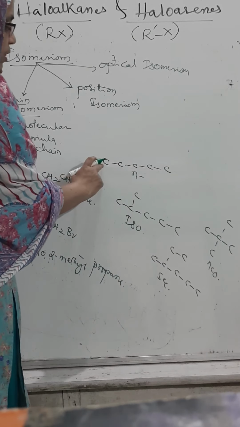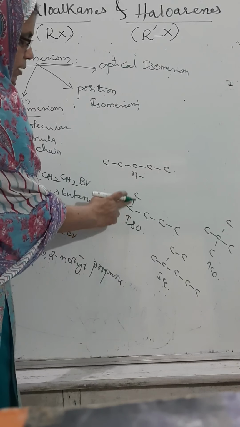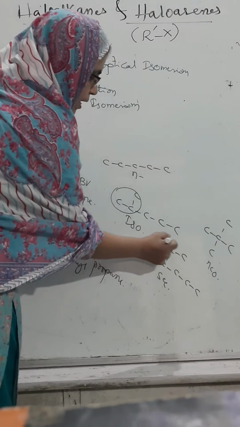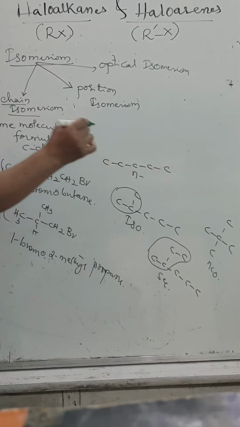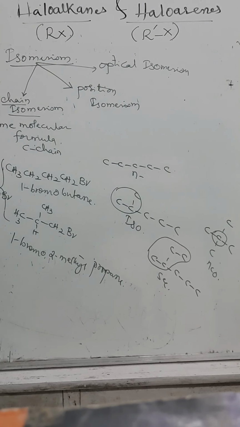So here, all the carbon atoms are arranged in an open chain, they are called normal. One of the carbon atoms is a branch, this is called iso. Two carbon atoms are branches, they are called secondary. All carbon atoms are branches, they are called neo. Is it clear to you?